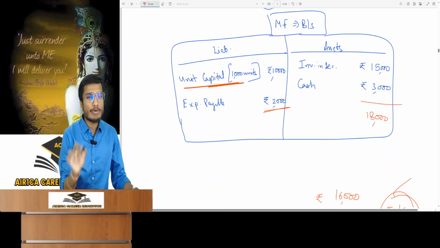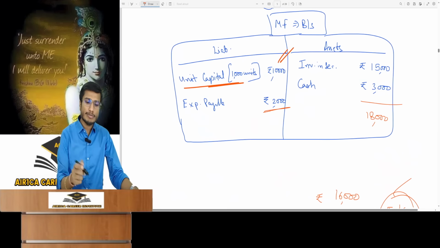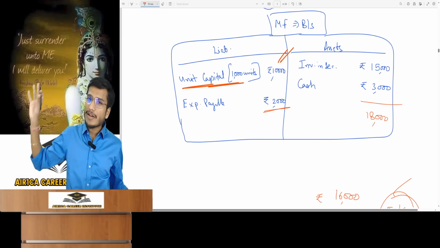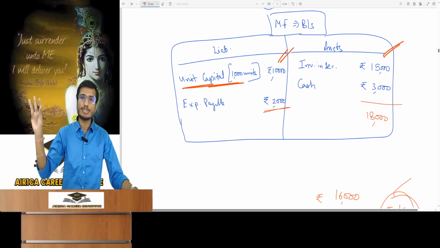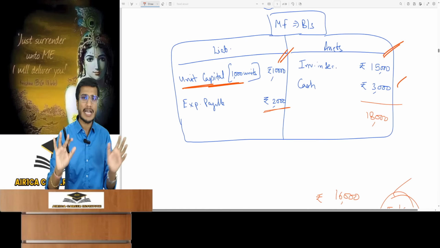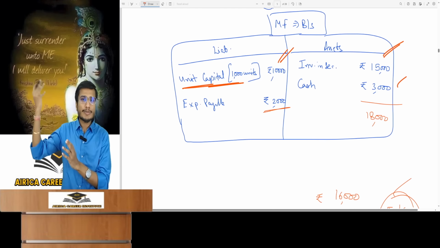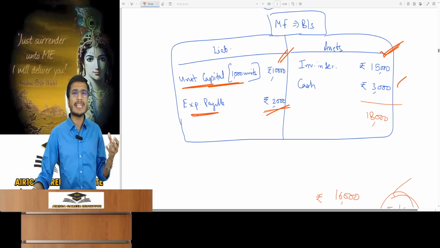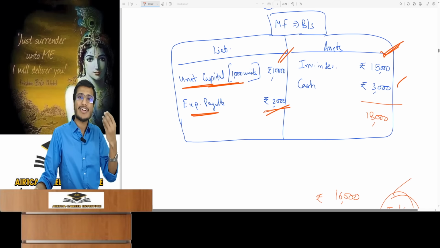The mutual fund issued 1000 units at 10 rupees, and this generated 10,000 rupees. 10,000 rupees will be the fund's unit capital. After this, on a particular date, the mutual fund's investment in the market, its market value has now become 15,000 rupees, and today the cash that the mutual fund currently holds is 3,000 rupees, reflecting its available cash balance. This money was collected from people, then invested in the market, and we have taken its market value today. And there are some expenses payable. There are also mutual fund expenses that have become due, but it has not paid yet. These are the fees of the fund manager professionals who manage the mutual fund, and so on.